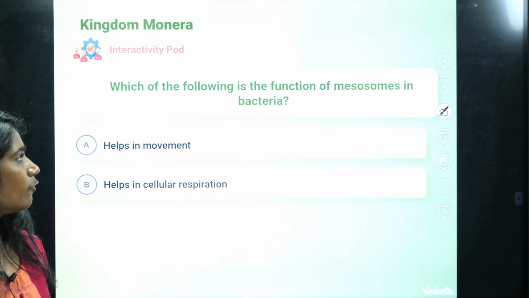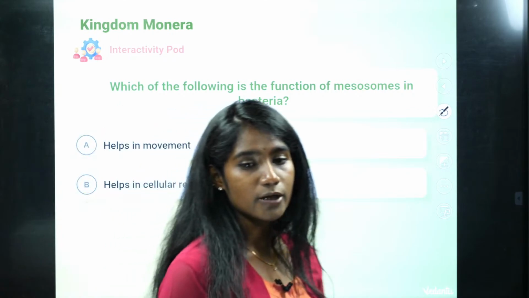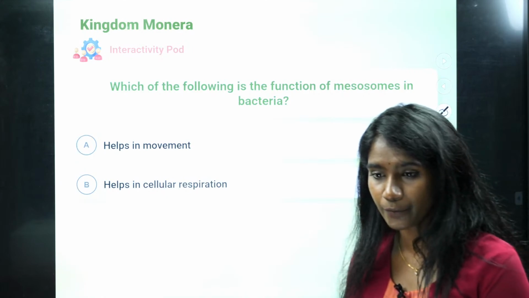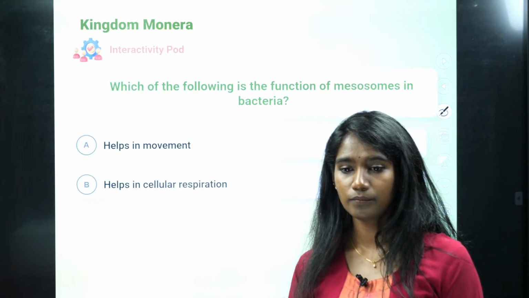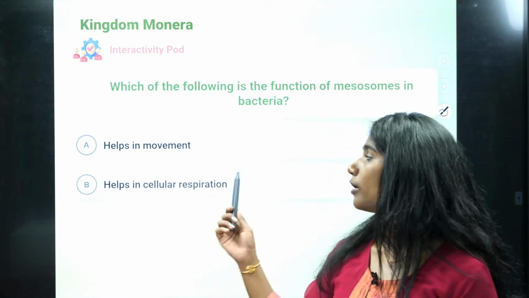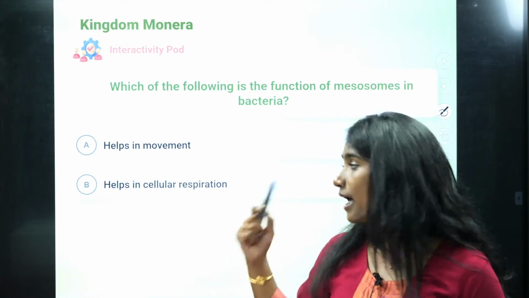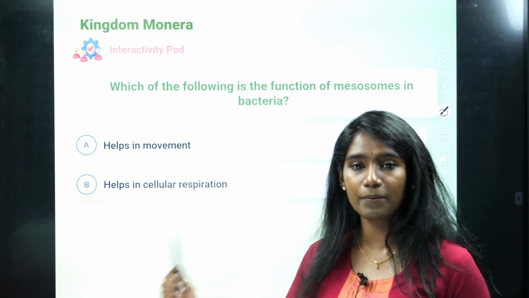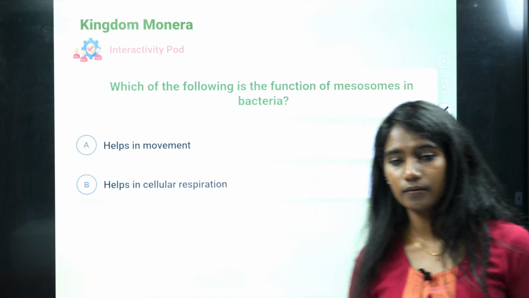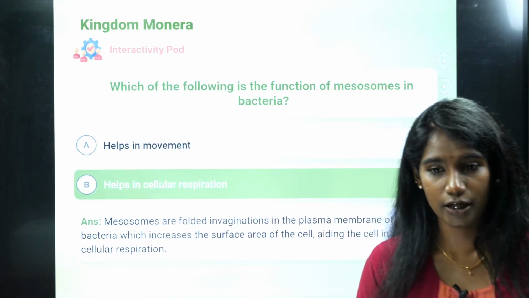Okay. So now, which of the following is the function of mesosome in bacteria? Does it help in the movement or does it help in cellular respiration? What is it doing? I told you, mesosome is that inner folding of the plasma membrane, right? Does it help in the movement of the cell or does it help in the cellular respiration? Yes, it is option B. It helps in cellular respiration.